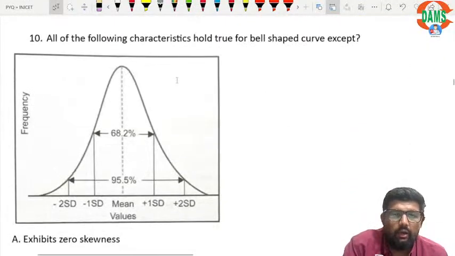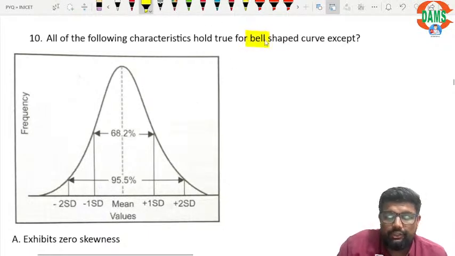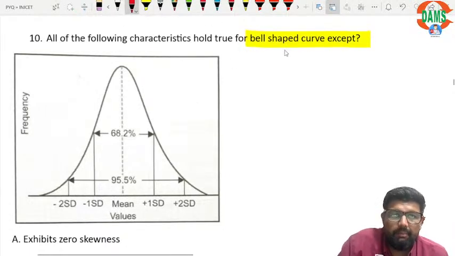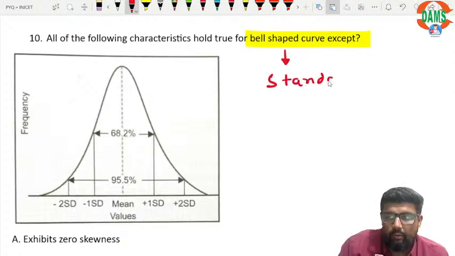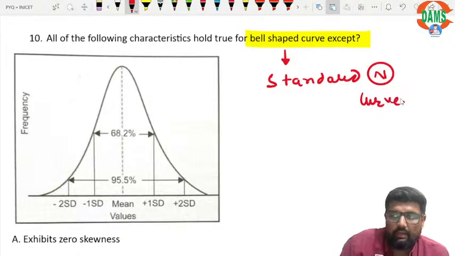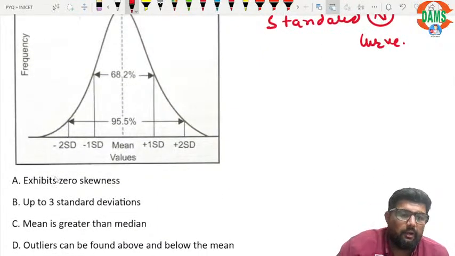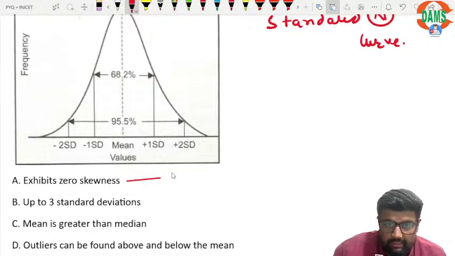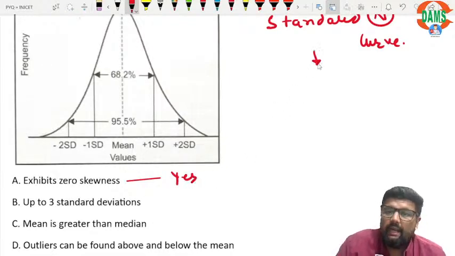Okay. All the following are characteristics of this bell-shaped curve. This bell-shaped curve is a standard normal curve. Now see what are the options given. Exhibit zero skewness: yes, in a standard normal curve we don't see any skewness.